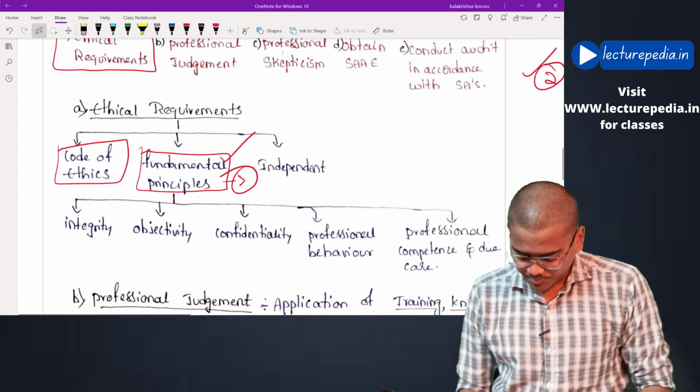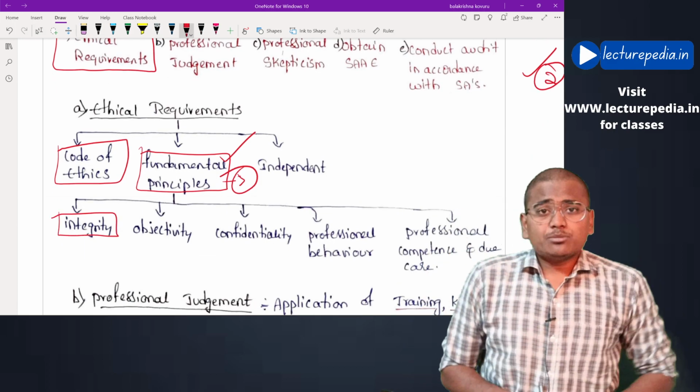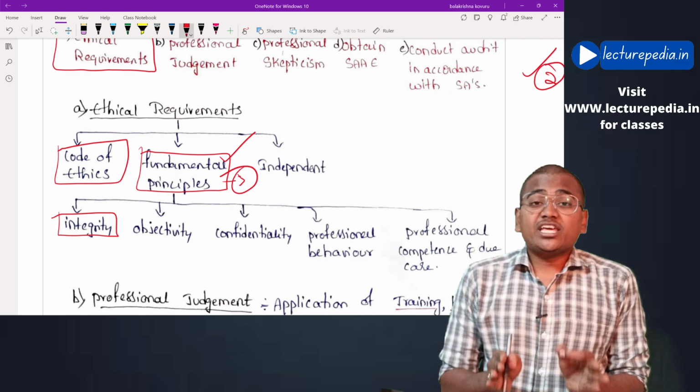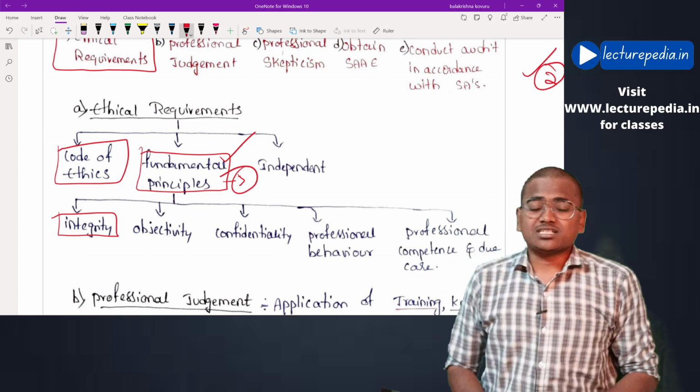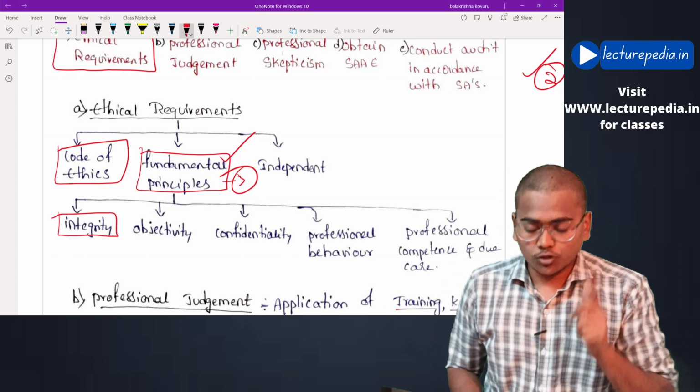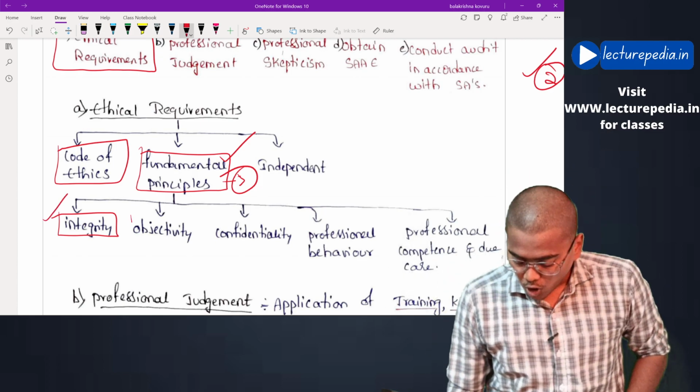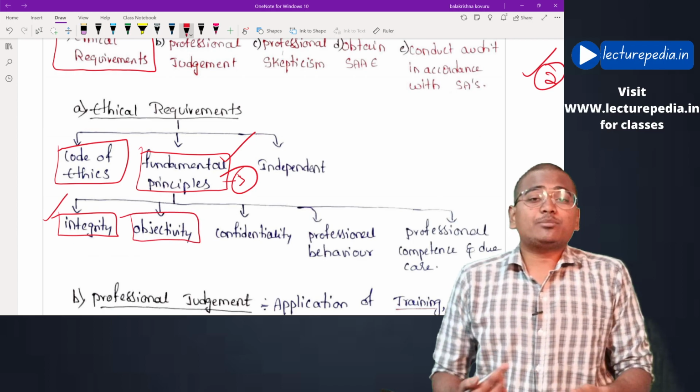Now we'll discuss them. Integrity. What is meant by integrity? Integrity means being truthful. Okay, the auditor should not give false information. He should always be truthful. Okay, next, objectivity. What is meant by objectivity?